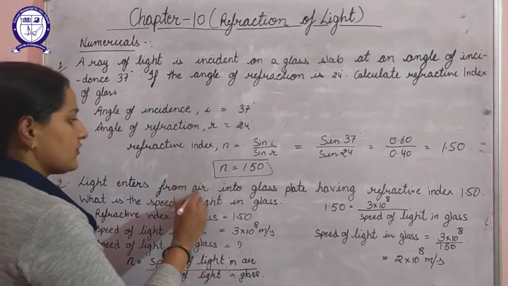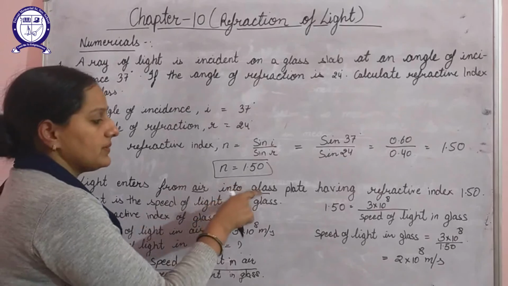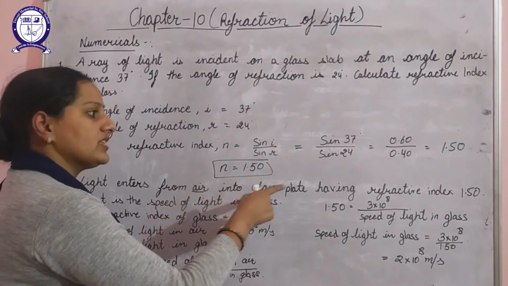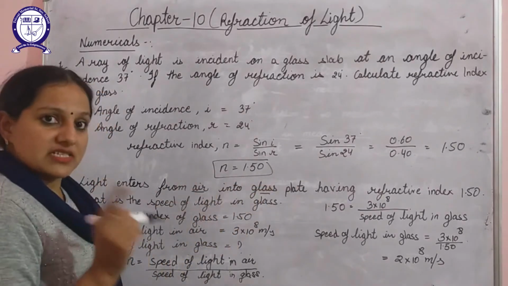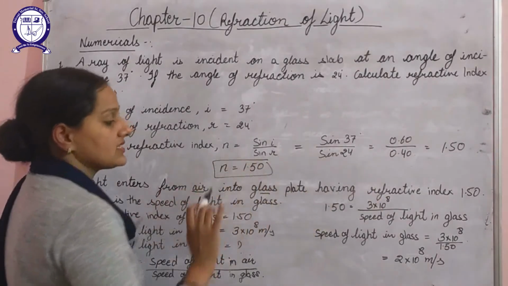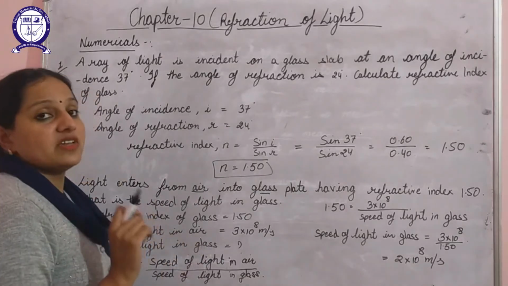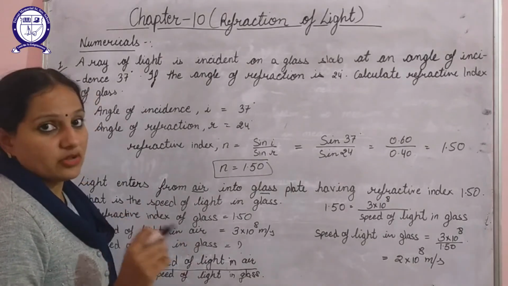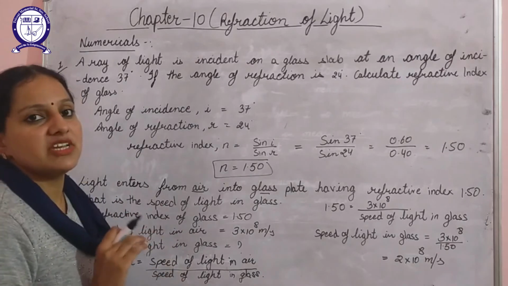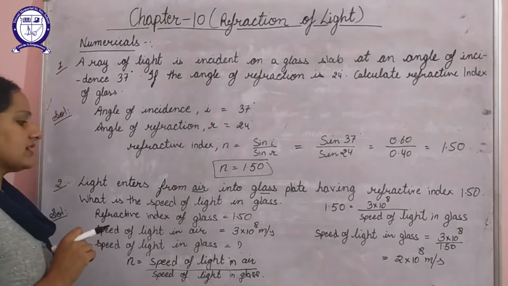Now it enters from air to glass, that is, if one medium is air, the other will be glass. So we have to calculate the refractive index of glass. For that the refractive index of glass is given. We have to calculate the speed of light in glass. For that we require the speed of light in air also, which is known to us, that is 3 into 10 to the power 8 meters per second. So we will utilize that information.